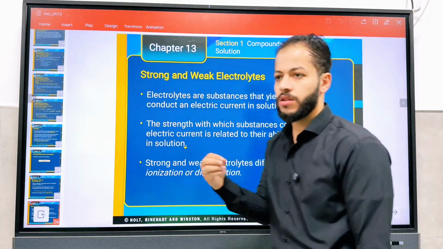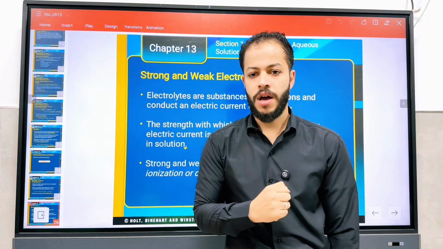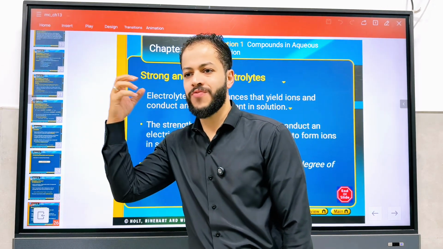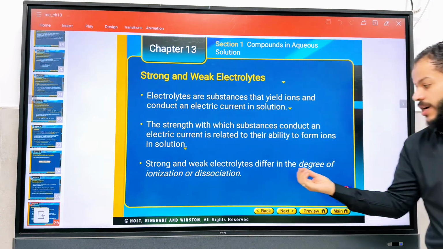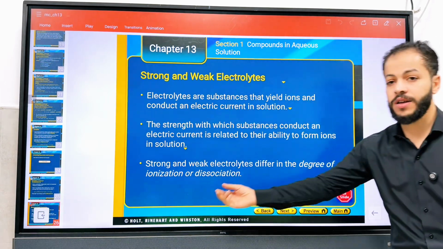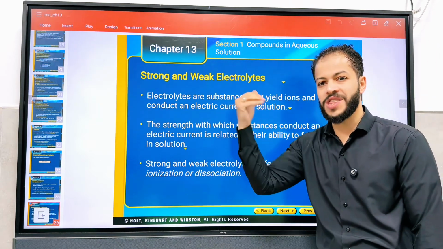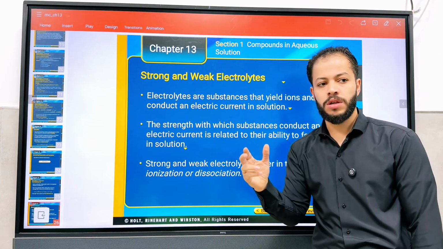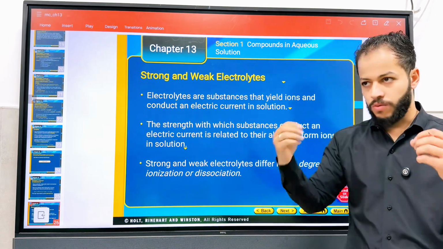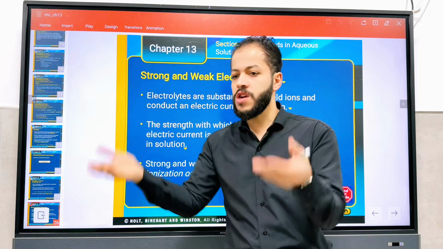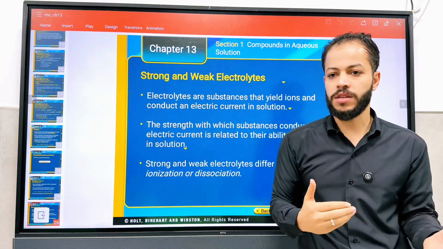So what determines if an electrolyte is strong or weak? How much it ionizes, how many ions it forms. And this is very important. A strong and weak electrolyte differ in the degree of ionization or dissociation. This is why we study ionization and dissociation, to understand how we can categorize a solution according to its conductivity. With this concept, the higher the dissociation, the more likely it is a strong electrolyte.